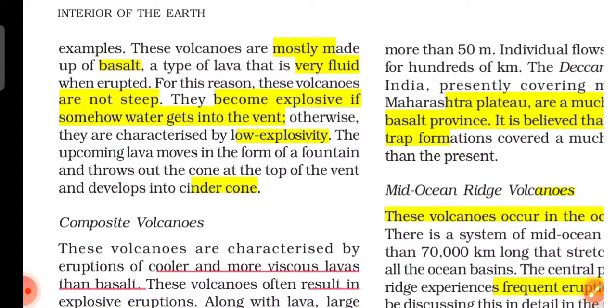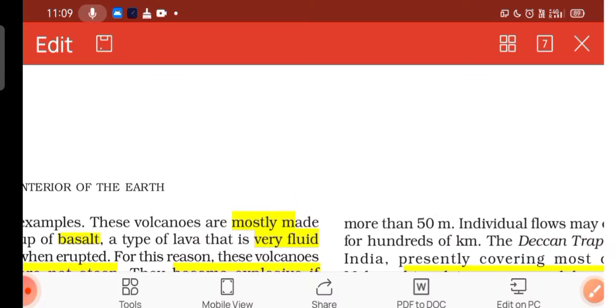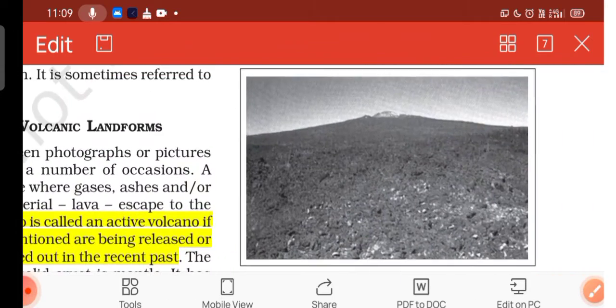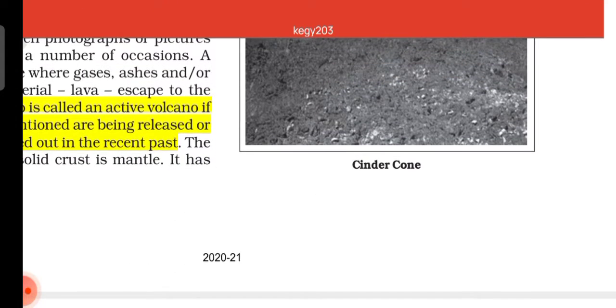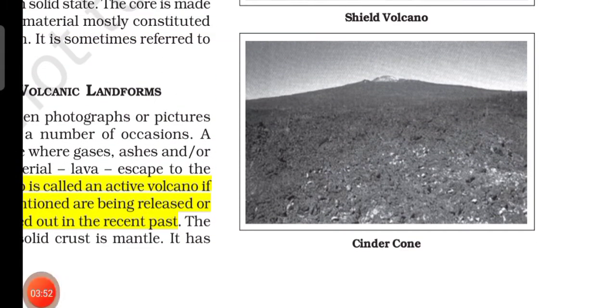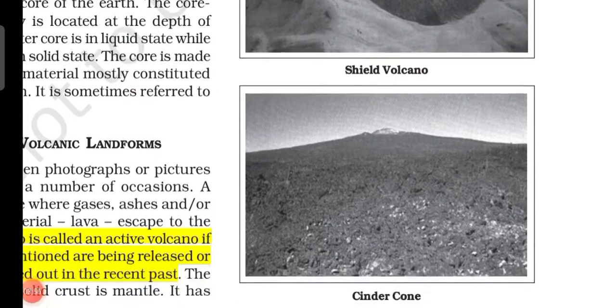I have underlined this just for you: shield volcanoes are mostly basalt, very fluid. They are not steep, and they are of low explosivity, though they can become explosive if somehow water gets into the vent, and they develop into a cinder cone. You can see the figure here. This is a shield volcano, and this develops into a cinder cone. Both are examples of shield volcano.